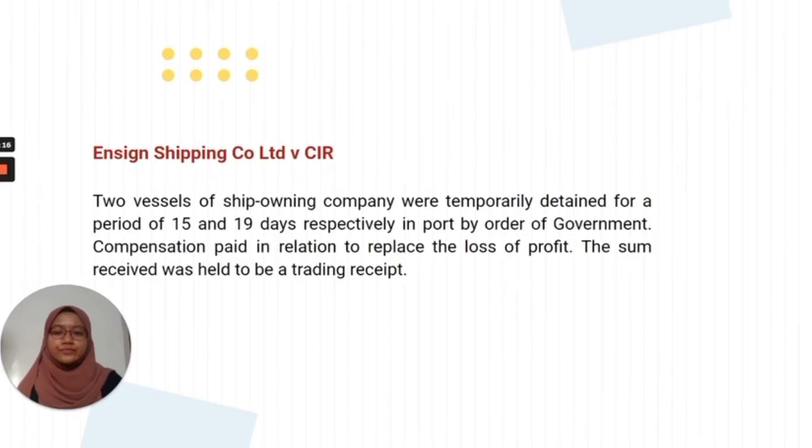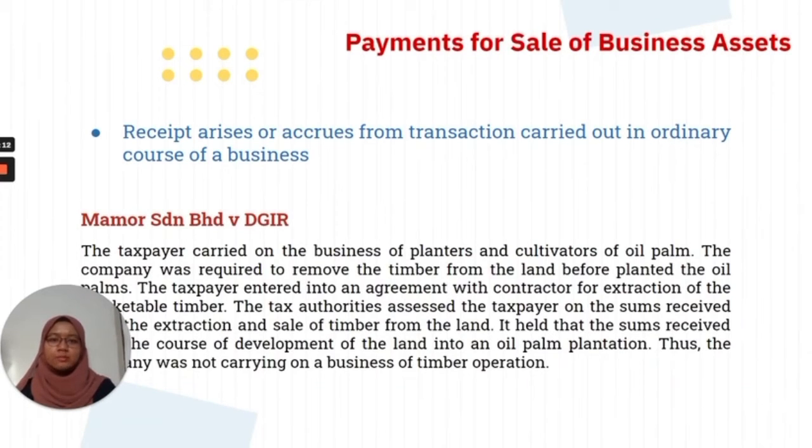Okay, lastly, payment for sales of business asset. Receipts arise or occur from transactions carried out in the ordinary course of business. Example case for this situation is Marmos Neighborhood versus DGIR. The taxpayer carried on the business of planter and cultivator of oil palm. The company was required to remove the timber from the land that they bought before they could plant the oil palm.